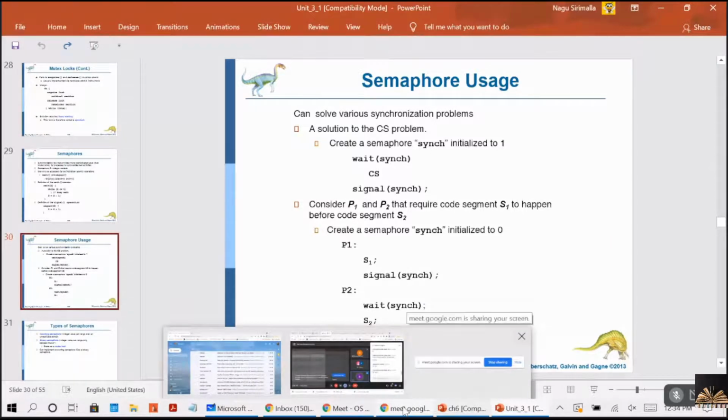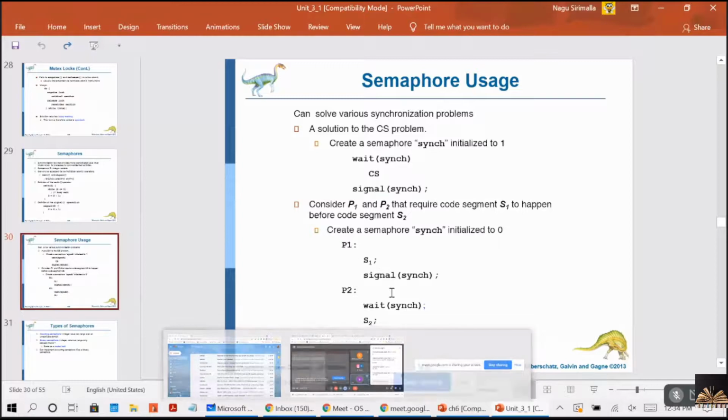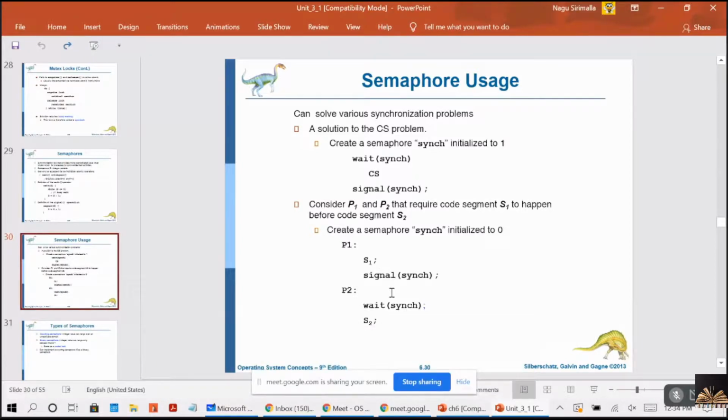What the problem is, I want P2 to execute after P1 has executed. Consider P1 and P2 that require a code segment S1 to happen before the code segment S2. That means I want P1 to be executed first, and only then I want P2 to be executed.